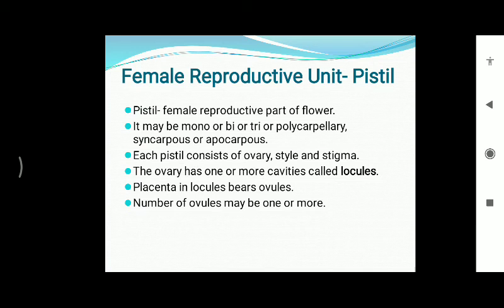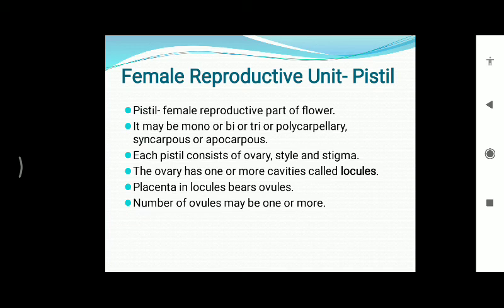When we were talking about the four whorls, I told you about the androecium, which is the male reproductive part of the flower, and the steps it takes to form the male gametes. The steps in sequence are the development of the anther, which is the microsporangium. Second was the formation of microspores, that is pollen grains, and the process is called microsporogenesis.